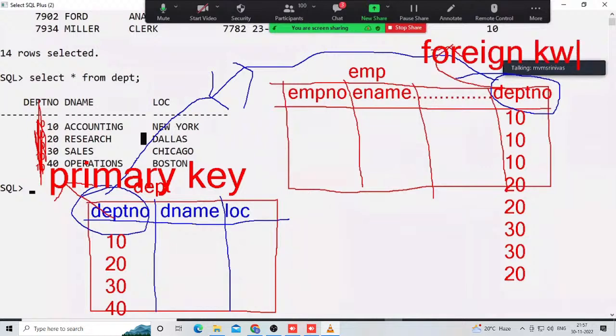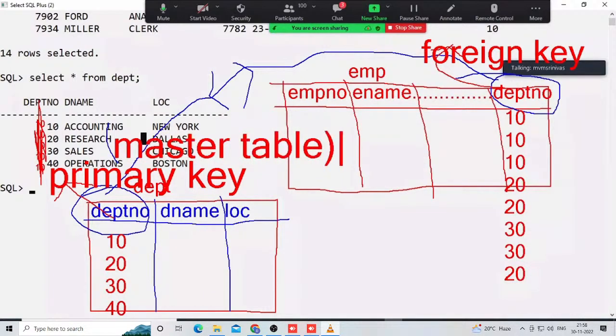Even without any knowledge, in a relational data model, where a common column is there, the column that does not accept duplicate data is the primary key. Whenever a column accepts duplicate data, that is called a foreign key. Whenever a table has a primary key and another table's foreign key is related to it, this primary key table is also called the master table. The table where a primary key is available is called the master table.